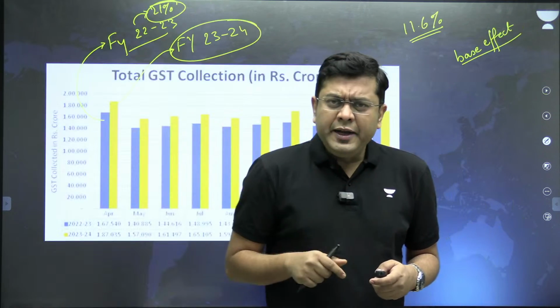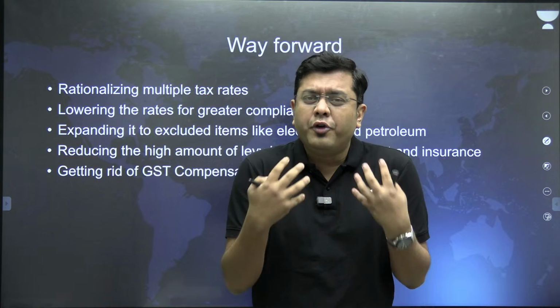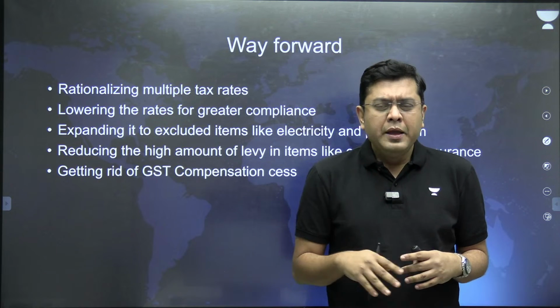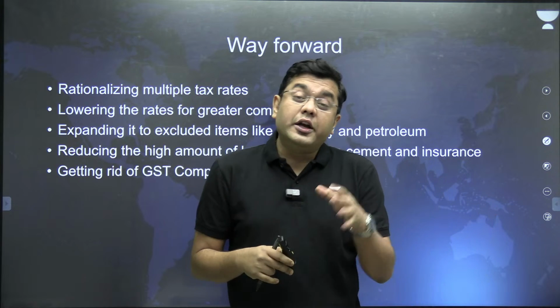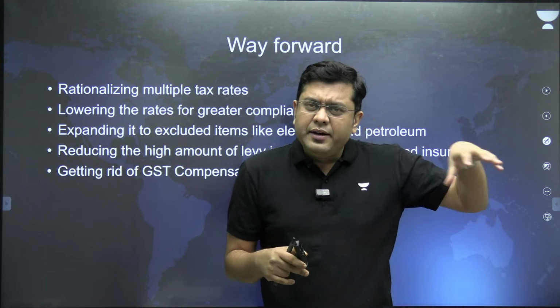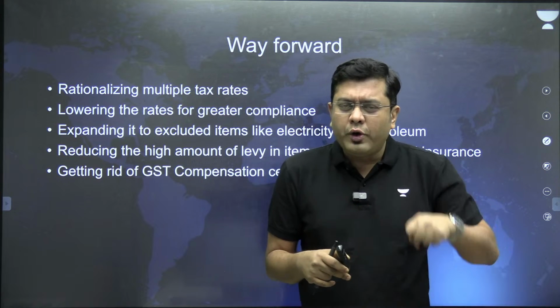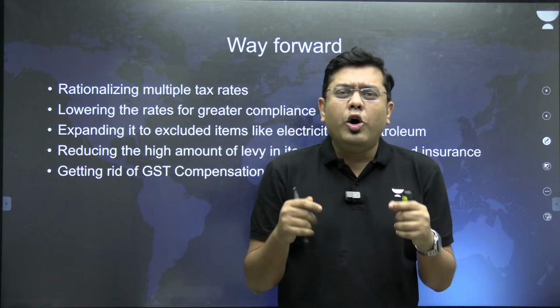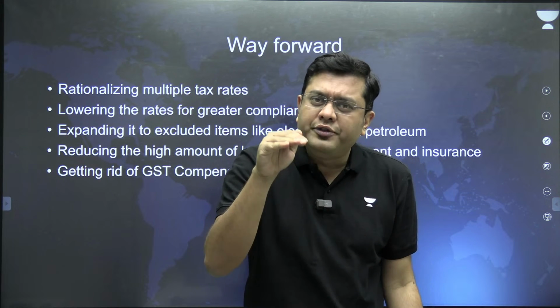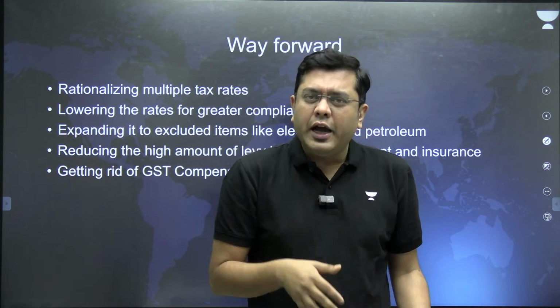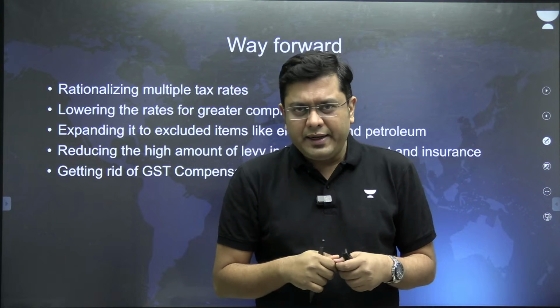Now, coming to the need of reforms, what are the reforms which can be brought into place? A long pending demand by the industry, by the consumers, and by various state governments has been the rationalizing of the GST structure in terms of the bands of the rates which are applied upon various items.